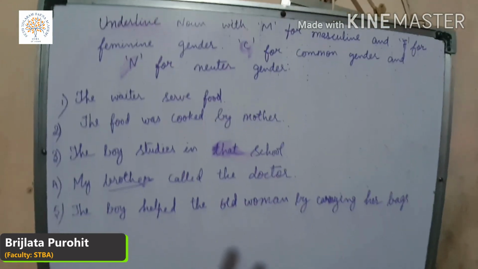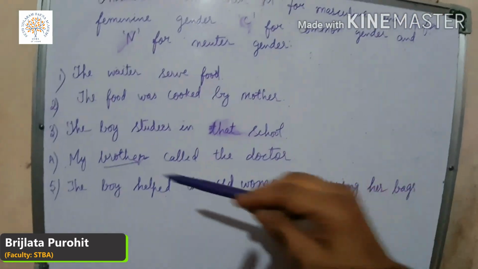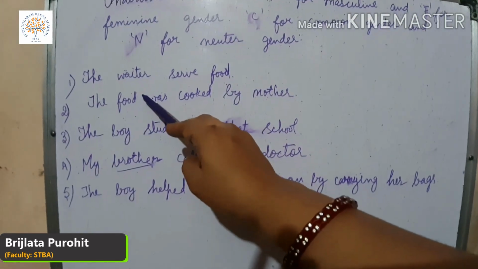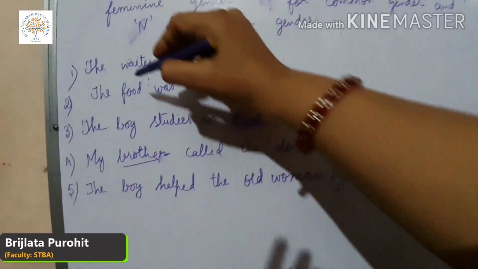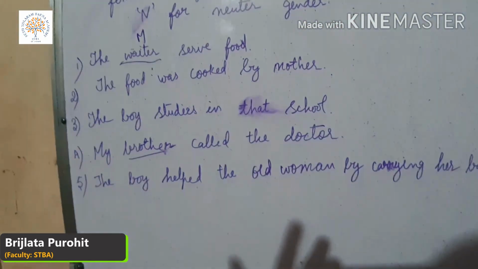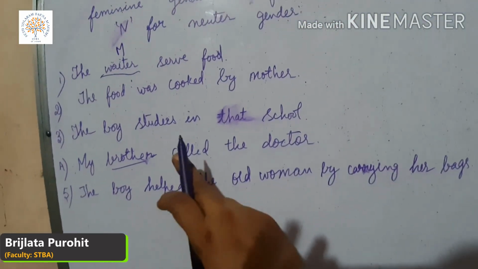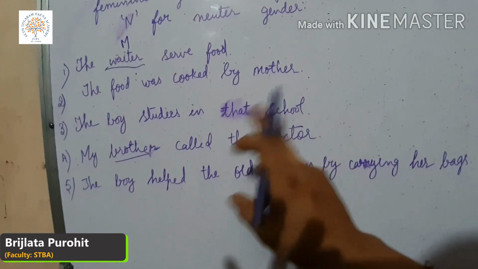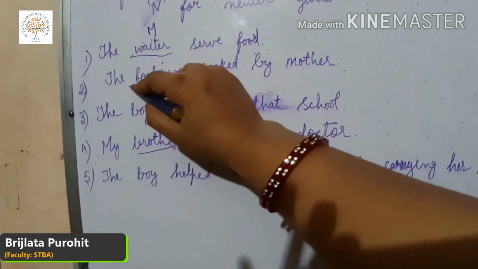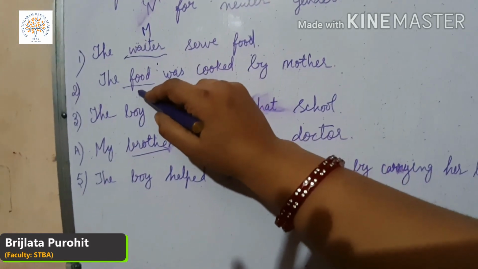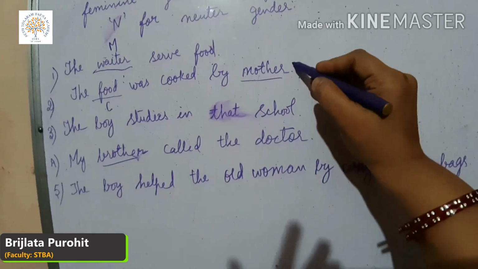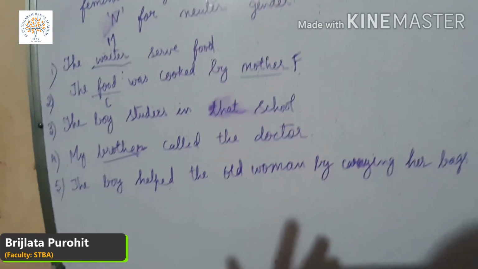Okay, student? So let's start. The waiter serve food. Waiter. Waiter means masculine. So we have to underline it and we have to write M. The food was cooked by mother. Food comes in a common. Mother, feminine. So we have to write F here.